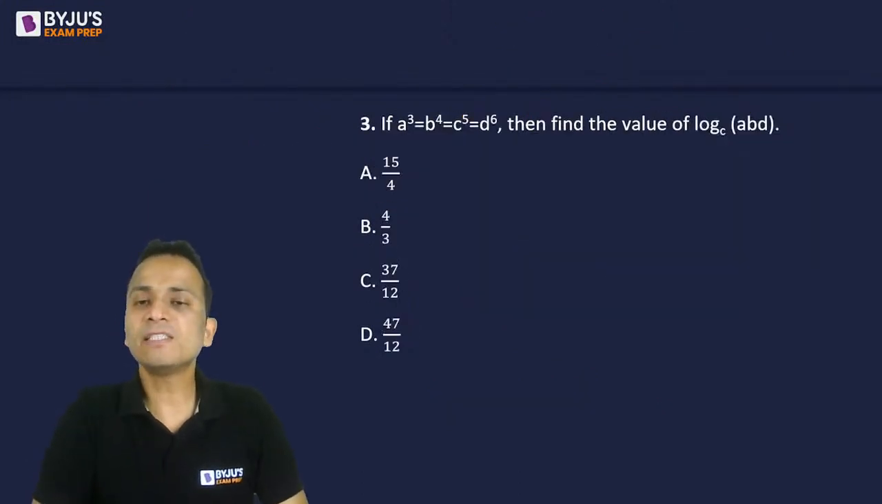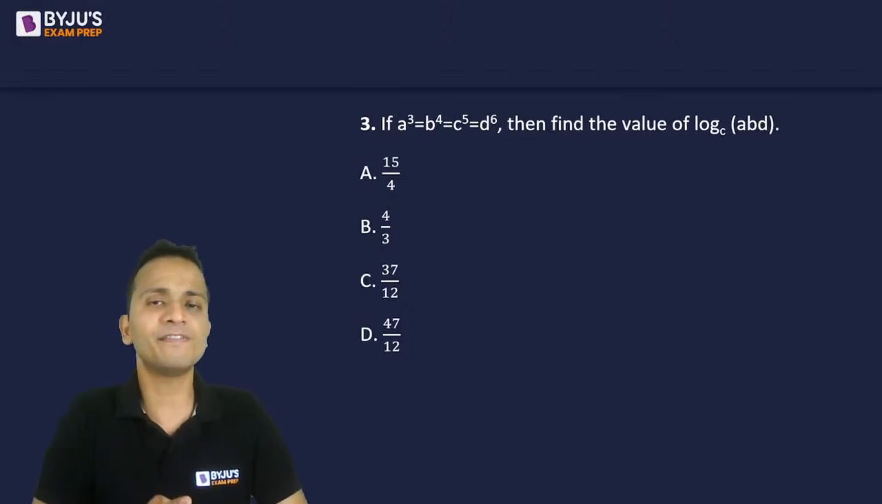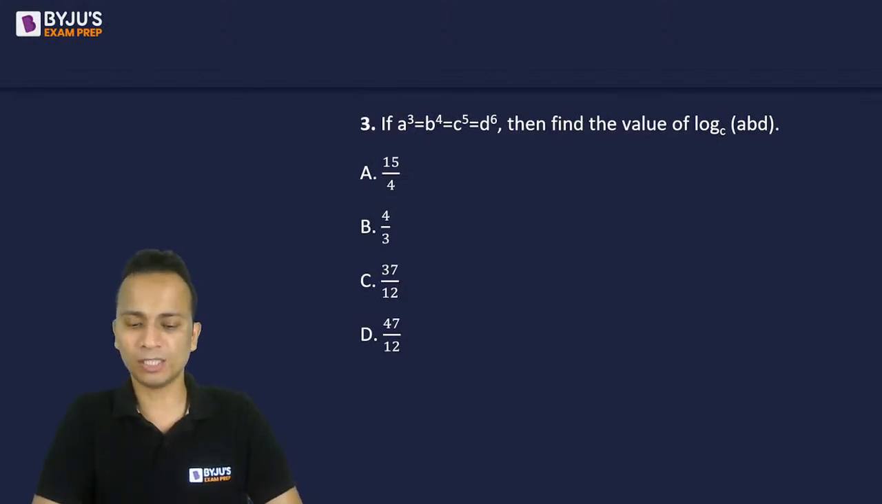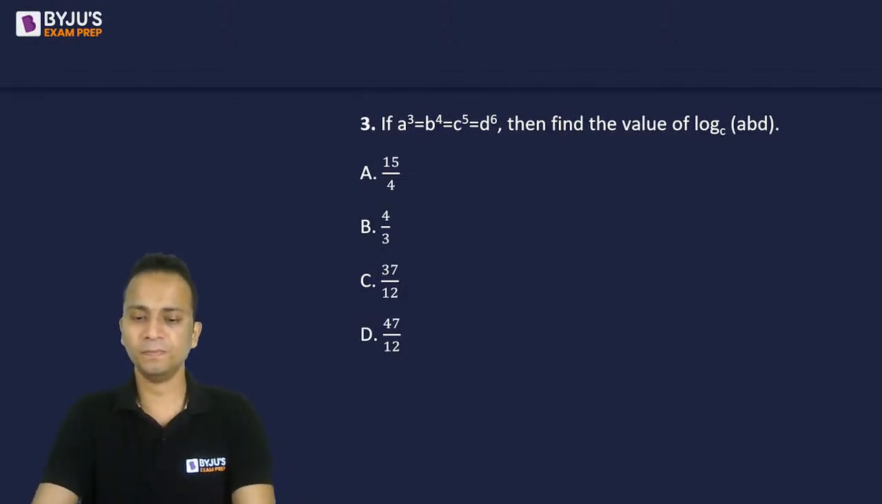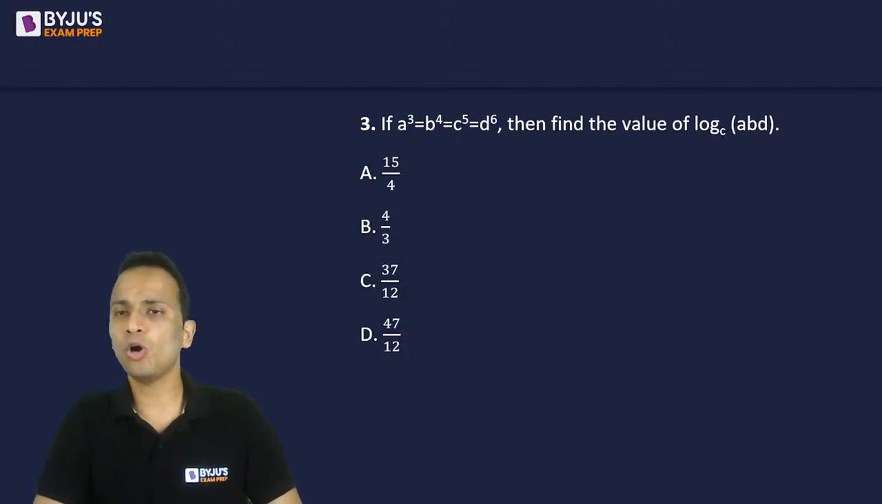Question number 3 is a very simple, straightforward question of logarithms. You should not be taking more than 45 seconds to answer this question. Come on. There's a relation that is given between A, B, C and D, and you'll have to find out the value of log of A into B into D to the base C.